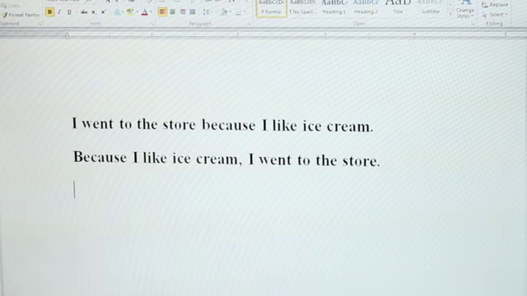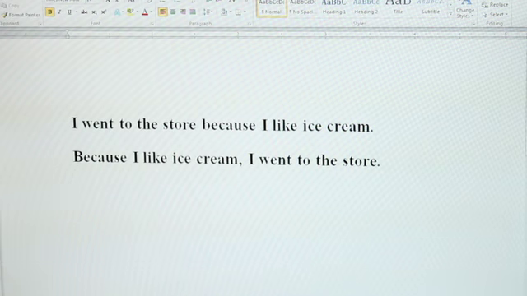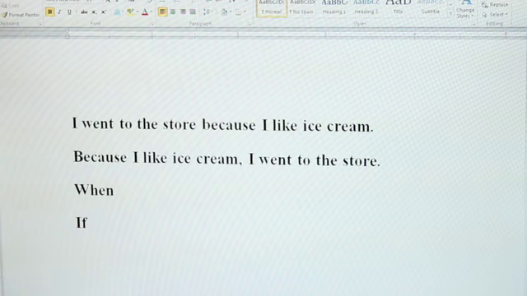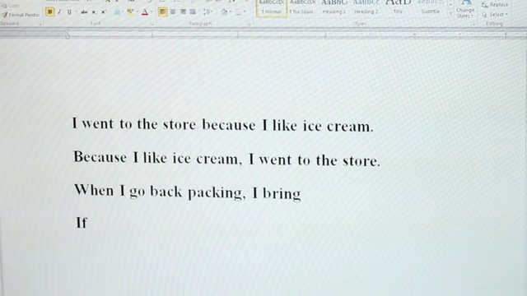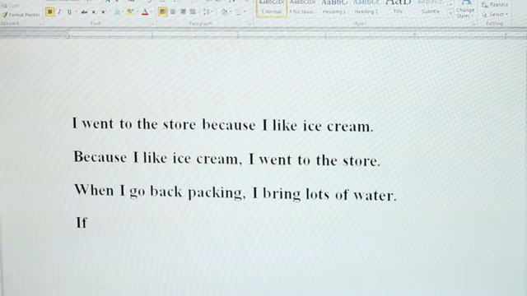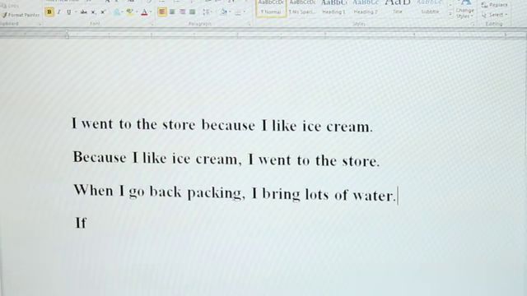Now you might be wondering if there are other kinds of subordinating conjunctions like because that would do the same thing. Well, there are. So if I have words like when or if, that's also going to be the same situation. So when I go backpacking, I bring lots of water. So same situation. I go backpacking is an independent clause. I bring lots of water is an independent clause. But adding the when to it makes this a dependent clause.